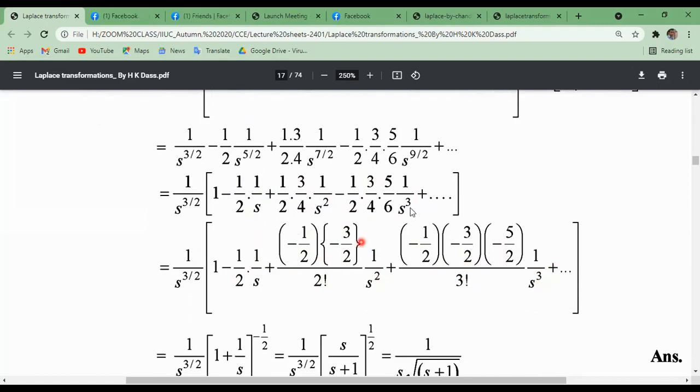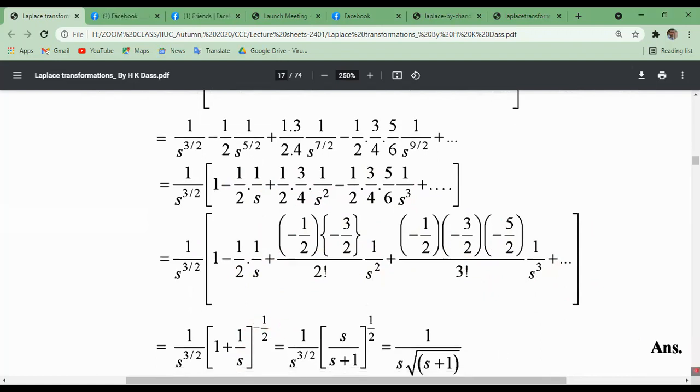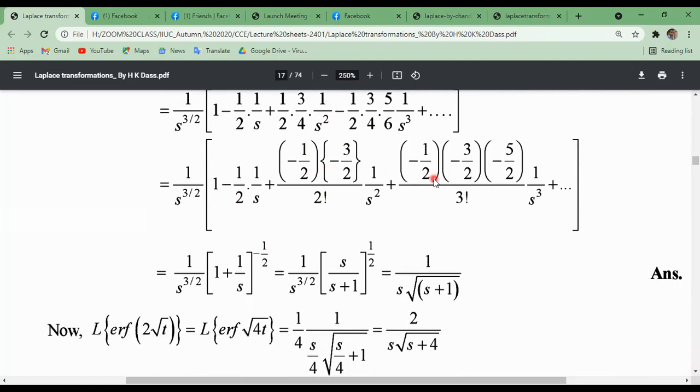This whole series can be written as 1 plus 1 by s to the power minus half according to the binomial series. Actually, this is the binomial series of 1 plus 1 by s to the power minus half. So using this binomial series, we can write 1 by s to the power 3 by 2.